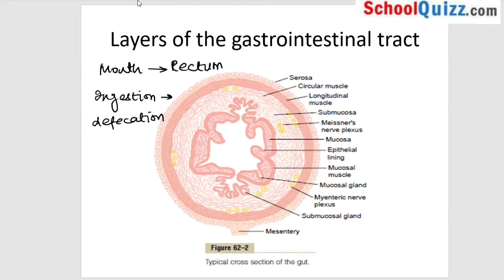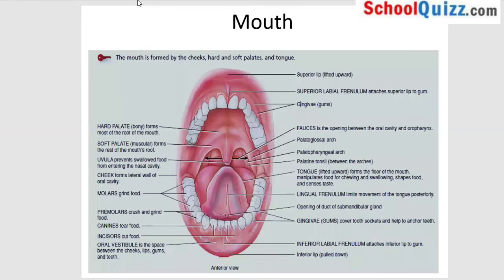The process requires lots of hard work that is not done by a single muscle. You can see here so many different layers of tissue are present to carry out all the functions we discussed in the previous slide. Let us now move on to the different parts of the gastrointestinal system, starting with the